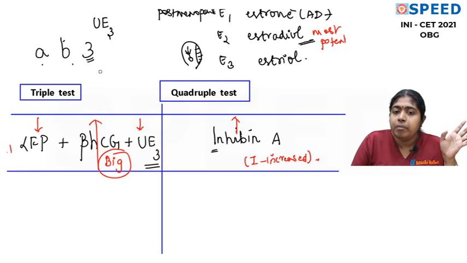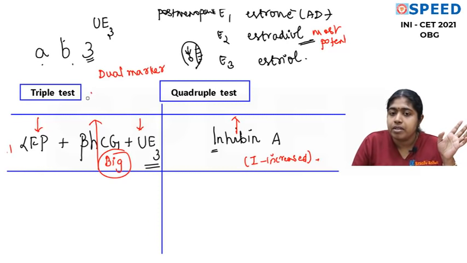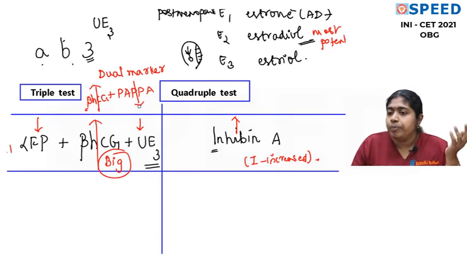You also have a dual marker for Down syndrome, which is done in the first trimester, which is alpha fetoprotein and PAPP-A. Sorry, this is beta HCG and PAPP-A. Now you can easily tell me what is high and what is low. B for big, it is increased, and PAPP-A, of course, should be low. Please remember B for big, so beta HCG is more, I for increase, so inhibin is more. All the other things are decreased in Down syndrome. Is that very clear? Okay, so that is it.